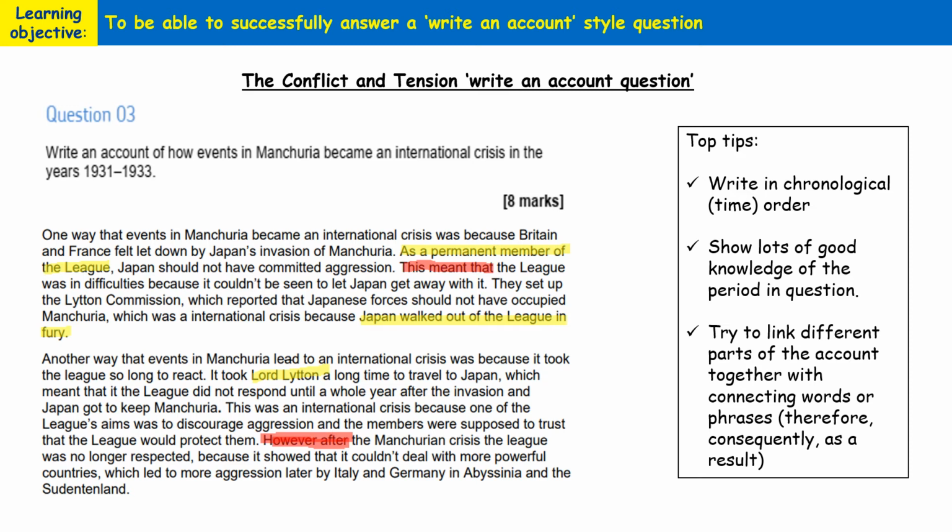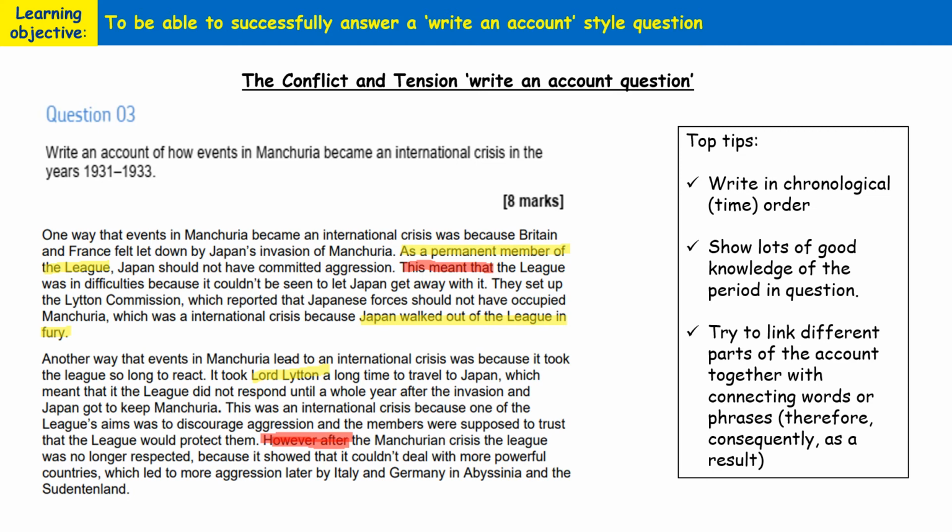Now this is important to note, this isn't a complete answer here. Okay, it's a snapshot of what a model answer should look like. So just bear in mind that this example we're using in the video, it's not a fully written account of how events in Manchuria became an international crisis. But the type of language and the skills that are being used and the knowledge that's being shown, they're all really useful that you should look to take into your answer when you're writing an account in the conflict and tension paper.